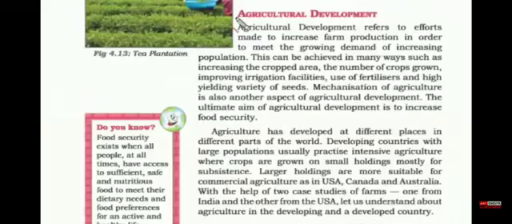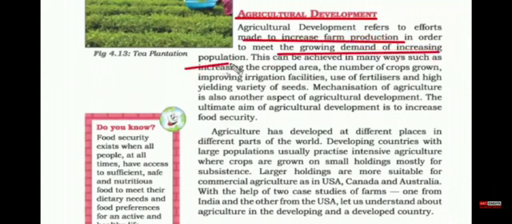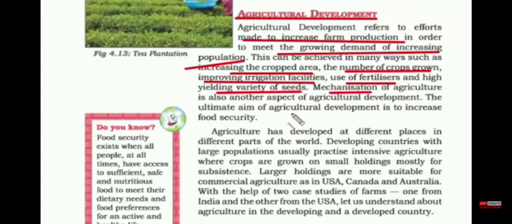Now let's read about a few points regarding agricultural development. Since the population is growing all the time, to feed the population, we need to increase farm production, and that can only be done by the development of agriculture. There are a few ways through which development can be brought. For example, by increasing the land to cultivate more crops, then the number of crops grown can be increased, and we can also improve the irrigation facilities, then the use of fertilizer and high yielding variety of seeds, and development in terms of machinery and mechanization can also help agriculture a long way.